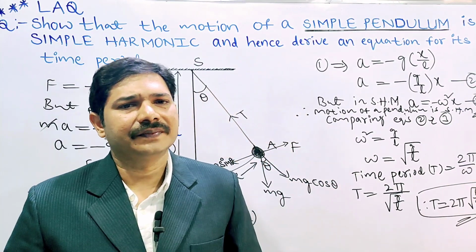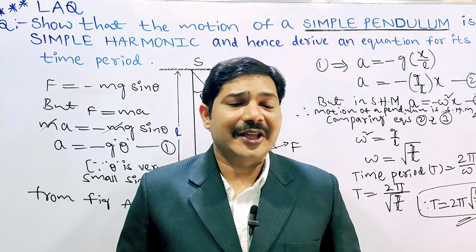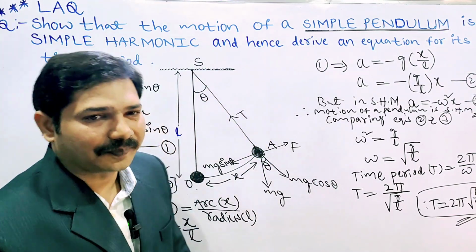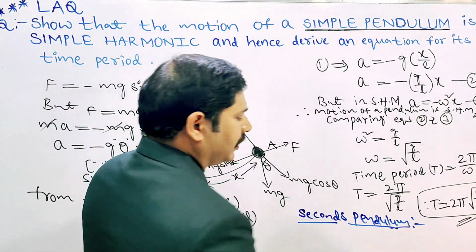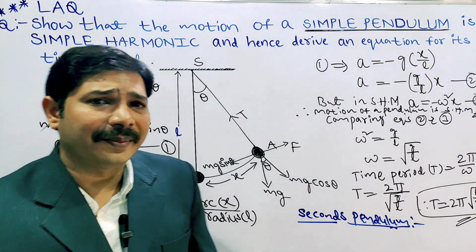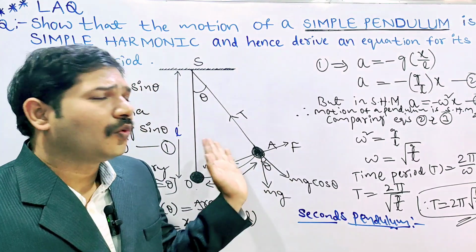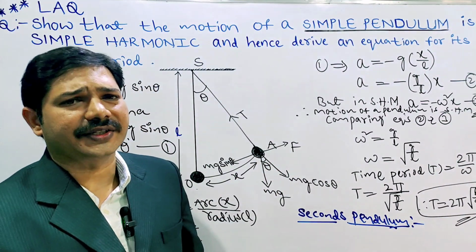In addition to this, they can ask what is a seconds pendulum. A seconds pendulum is a pendulum whose time period is 2 seconds.